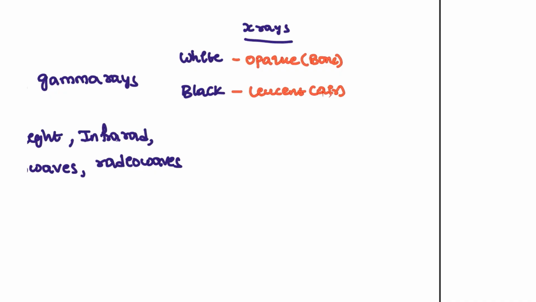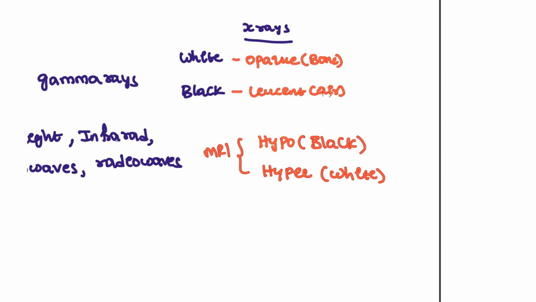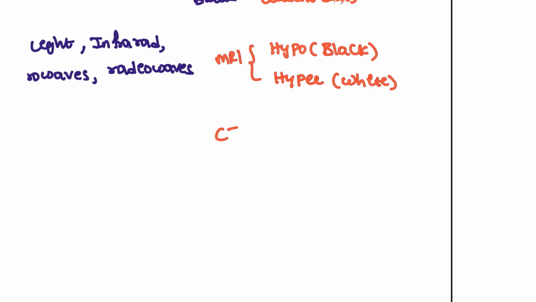Alright, next, coming to the MRI. In the MRI, we are going to call this hypointense and hyperintense. So hyper will be for the white and hypo for the black. This is for the MRI. Next, for the CT scan, black is hypodense, for example air, and white is hyperdense.